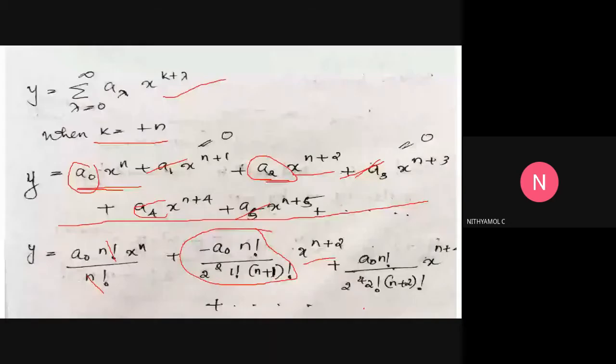We already derived it as minus a0 n factorial divided by 2 square 1 factorial (n plus 1) factorial. Then this term, plus. Next is a4: what is the value of a4? It is a0 n factorial divided by 2 to the power 4, 2 factorial, (n plus 2) factorial.